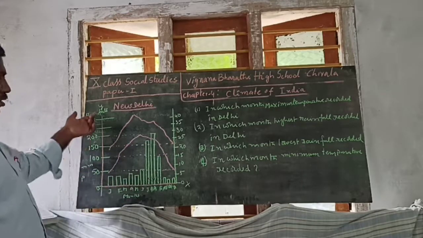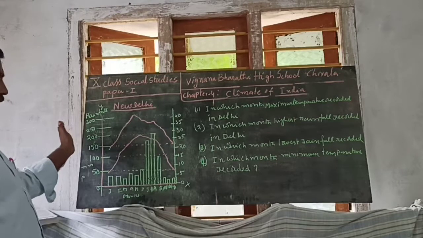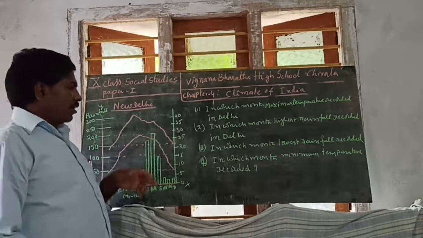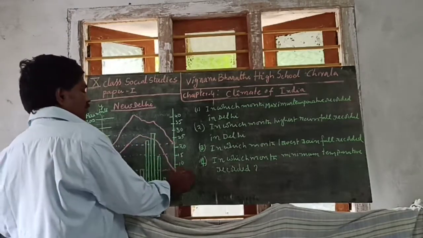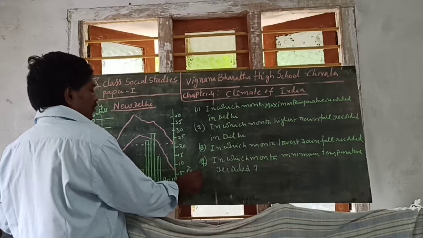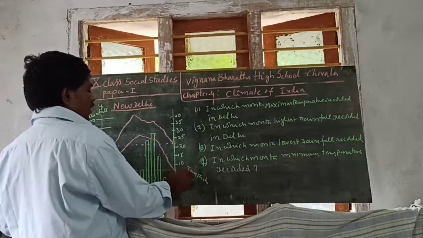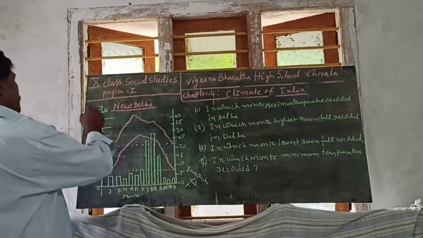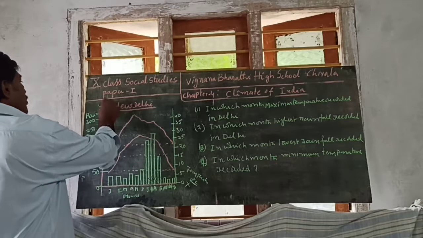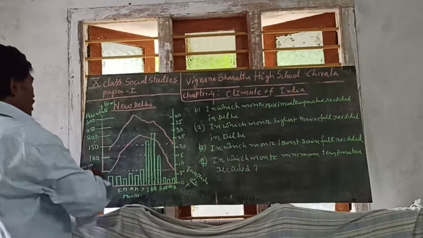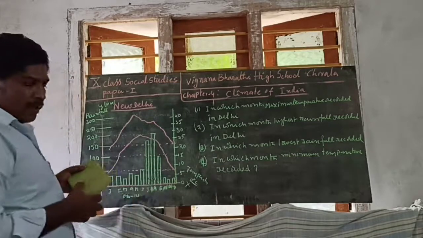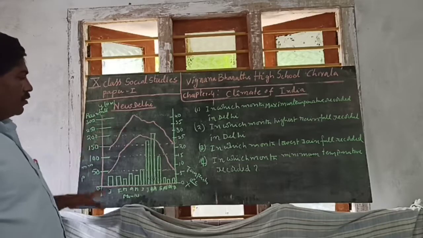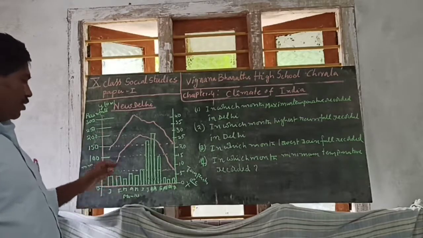On the left side y-axis, millimeters of rainfall, and here on the right side y-axis, that is temperature in degrees centigrade. Rainfall in millimeters, and temperature in degrees centigrade, I show on the graph. Now you observe what is there.